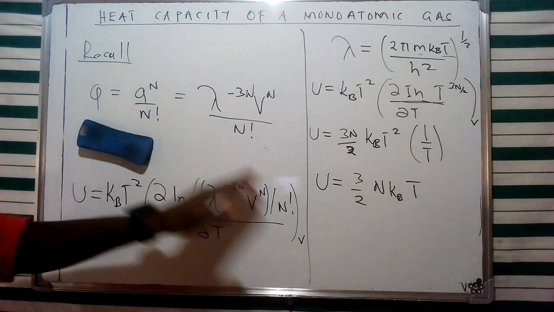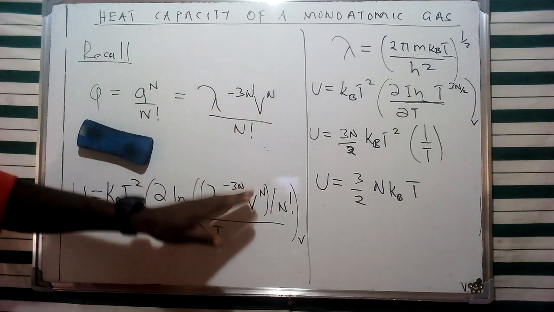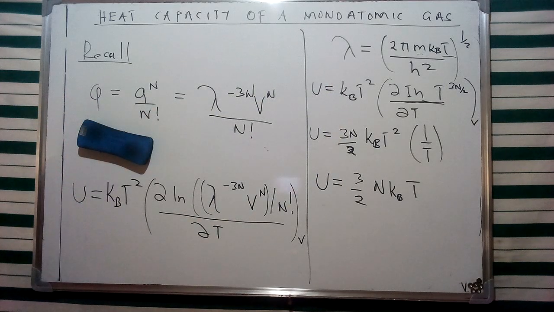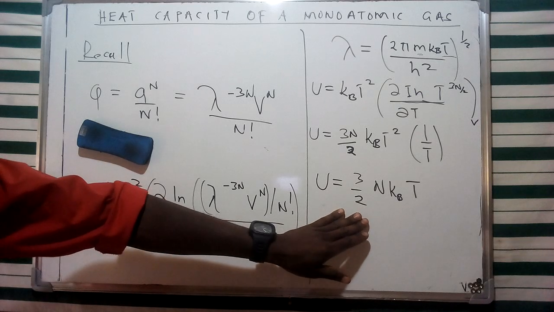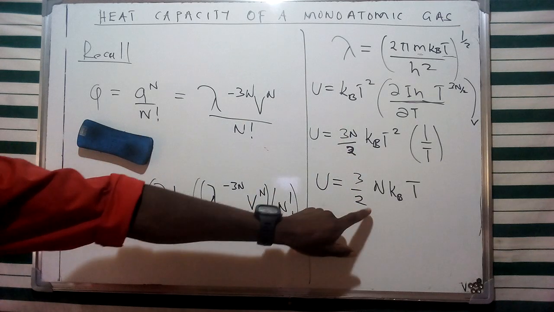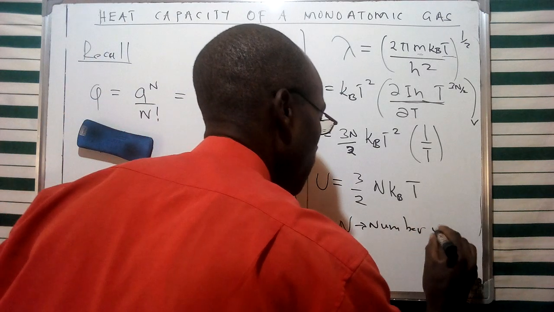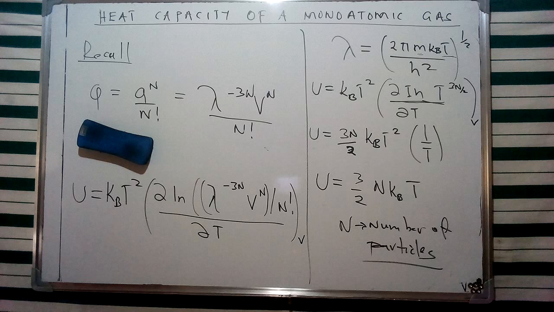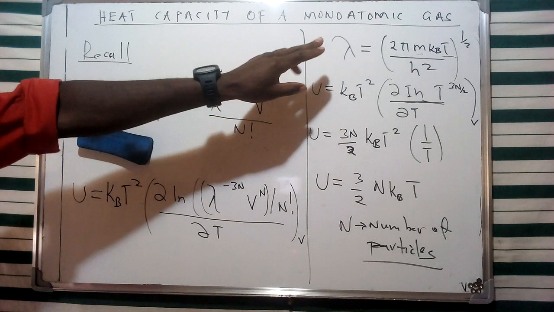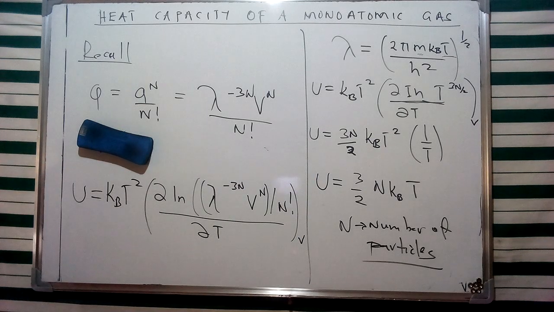So this is a derivation of our internal energy having considered the partition function for this specific case for N particles, and doing a substitution for this is going to give us an evaluation of that specific energy. So this is going to be a representation of internal energy of that specific monoatomic ideal gas, considering any number of particles given as such. And therefore, from this specific formula, we have said that we can represent the heat capacity of a monoatomic gas from the derivation of this specific formula of internal energy. And of course, this result is going to be equivalent to the classical result which we are going to obtain.